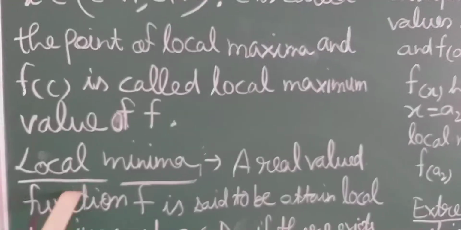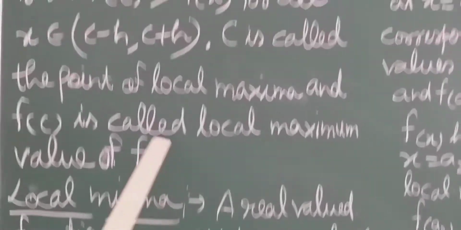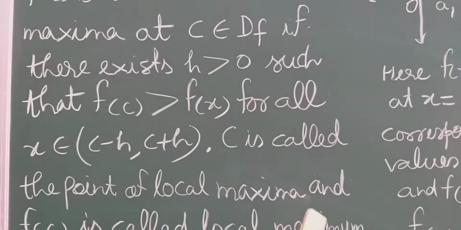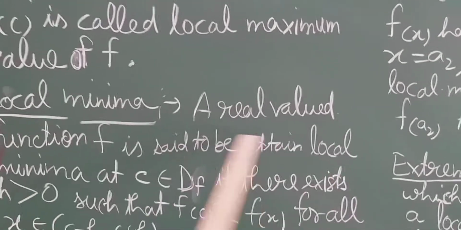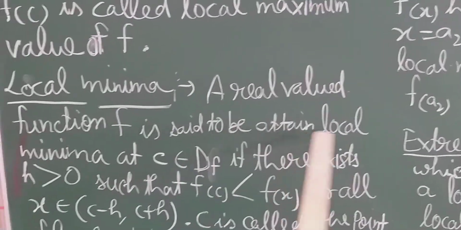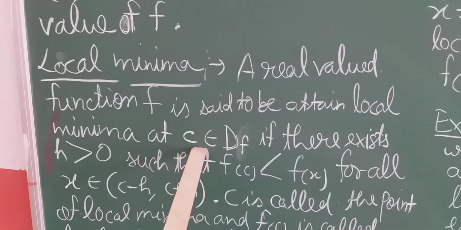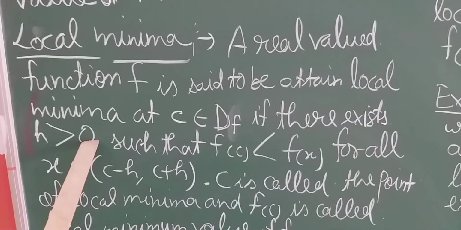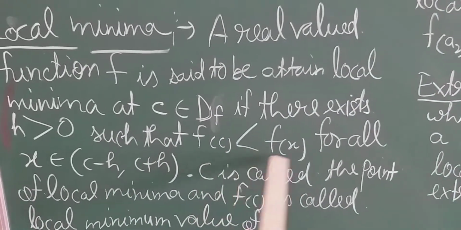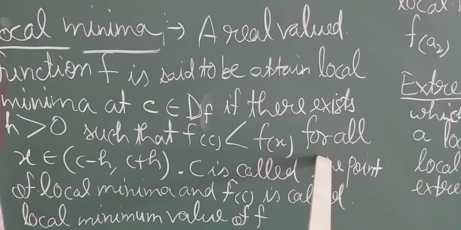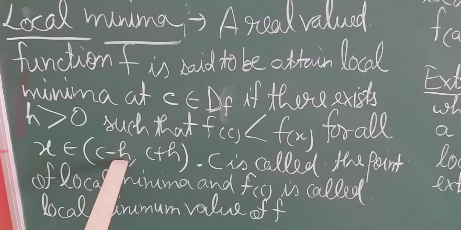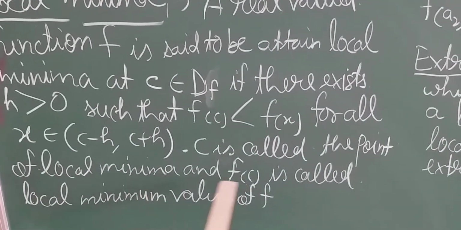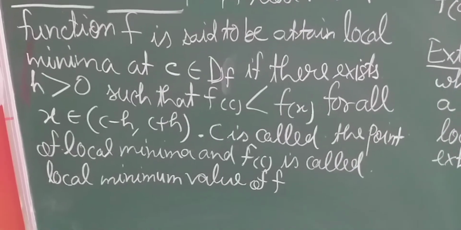Now students, what is the local minima? Only one change will be there. Here f(c) is less than f(x). You can see, students, a real valued function f is said to attain local minima at c, where c belongs to the domain of f, if there exists h greater than 0 such that f(c) is less than f(x) for all values of x where x belongs to (c minus h, c plus h). Then c is called the point of local minima and f(c) is called the local minimum value of f.